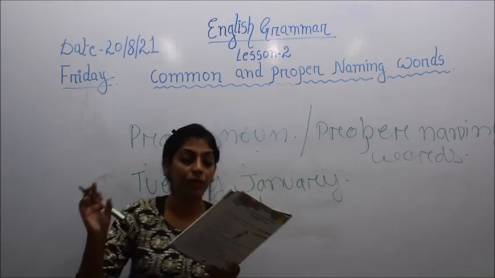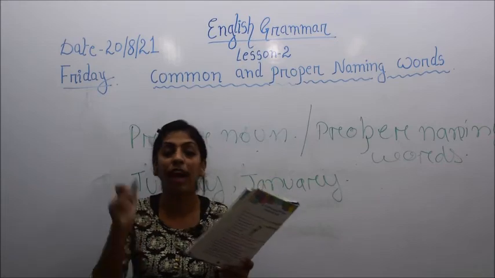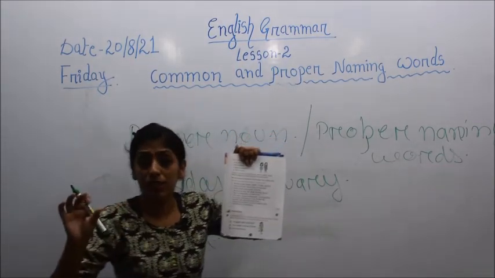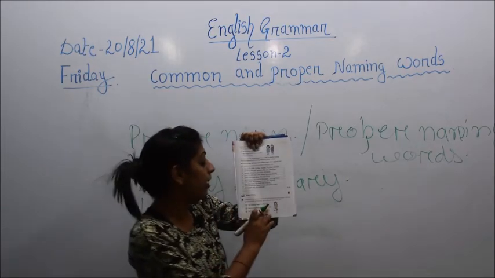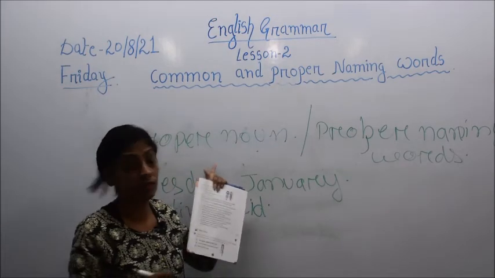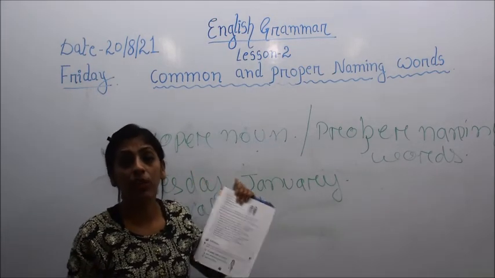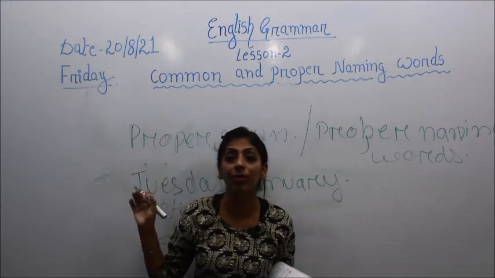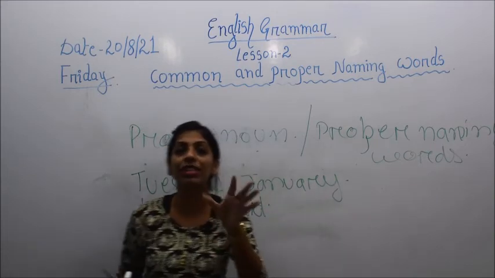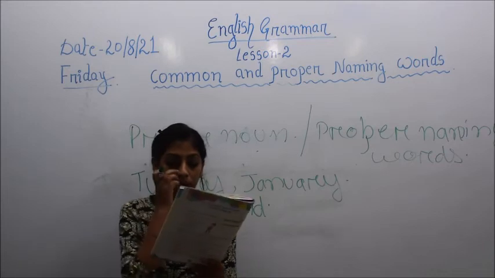Any words which come under common noun, you have to underline them. You just look into your book. And those which come under proper noun, just as I have explained to you, any words which come under the proper naming word, you need to circle. So one has been done for you and we will see the rest of it.